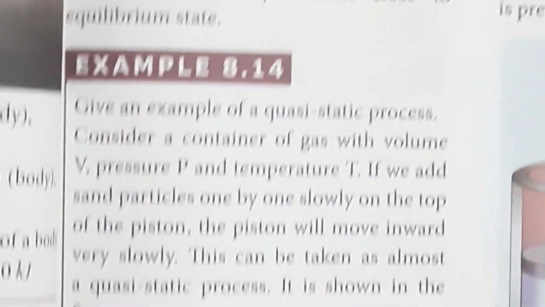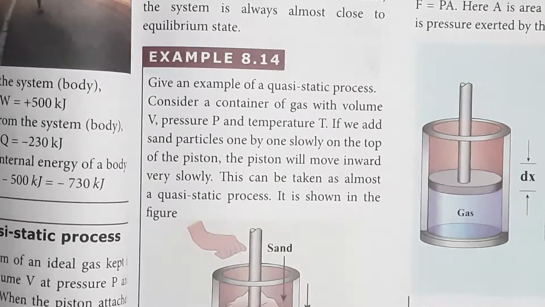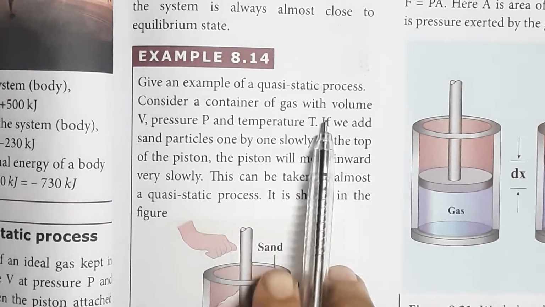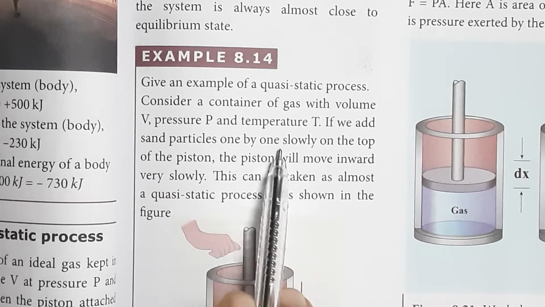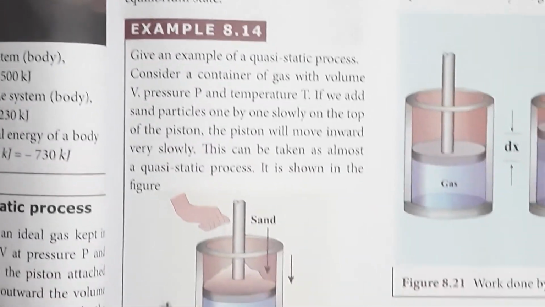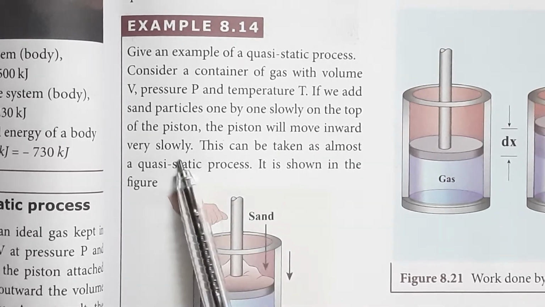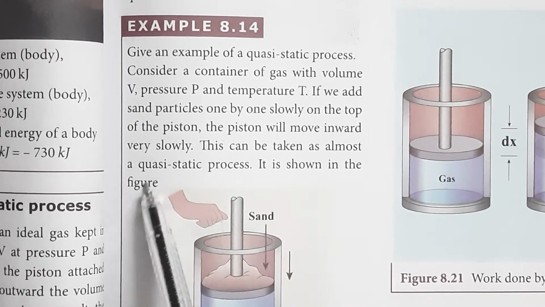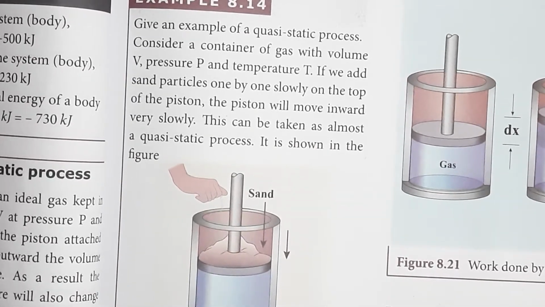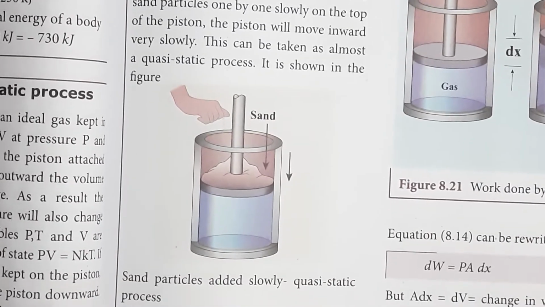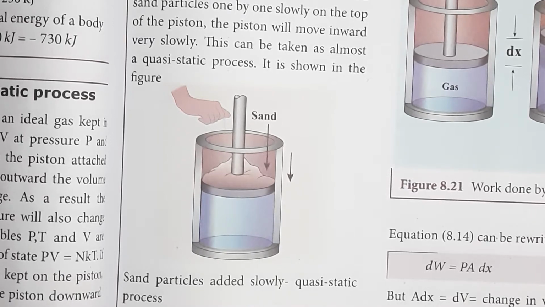One of the examples is given there. Consider a container of gas, volume V, pressure P and temperature T. If we add sand particles one by one slowly on the top of the piston, the piston will move inward very slowly. So this can be taken as almost a quasi-static process. The sand particles added very slowly give a very slow downward movement of the piston, so it is considered a quasi-static process.